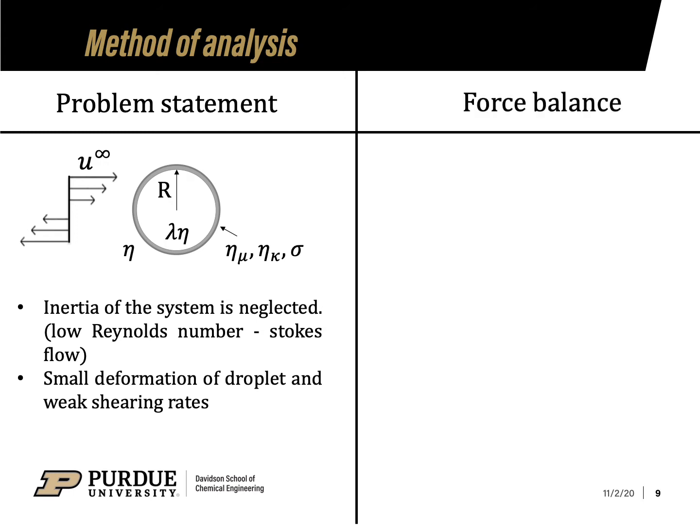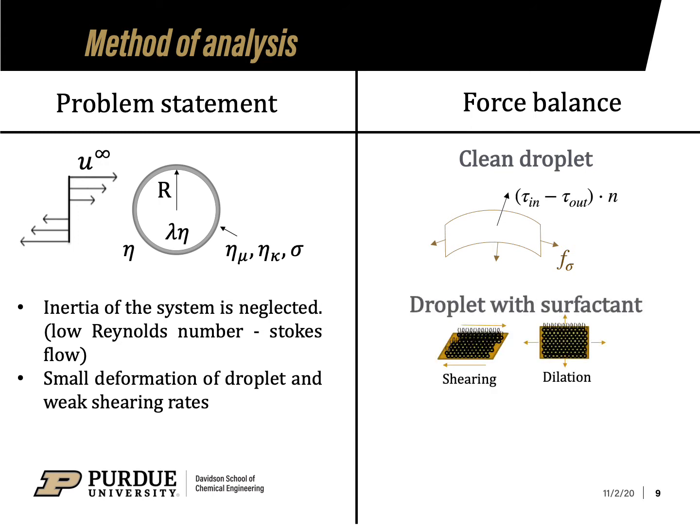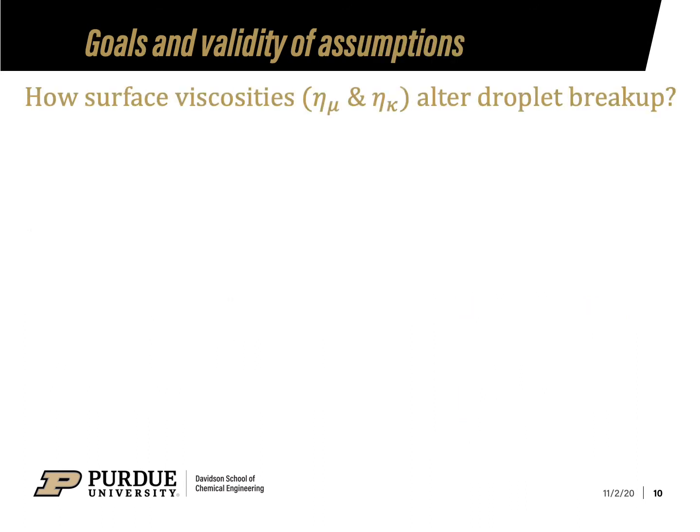In the traction boundary condition, that is force balance on the interface, in case of clean droplets, the viscous traction jump from the fluid flow balances the traction from surface tension. But for droplets with surfactants on the interface, there are additional resistances to deformation from shearing and compression of the surface. And now the traction from surface tension and interfacial viscosities balances the traction from external flow. The objective of this study is to investigate the effect of surface viscosities on droplet deformation and breakup.